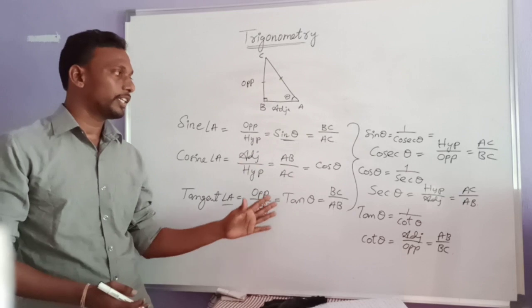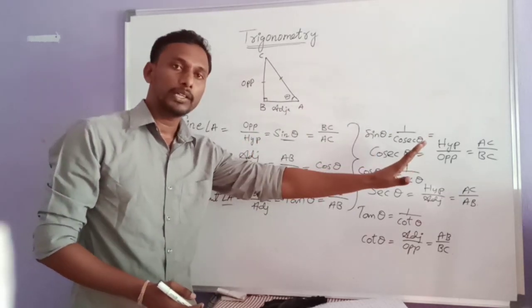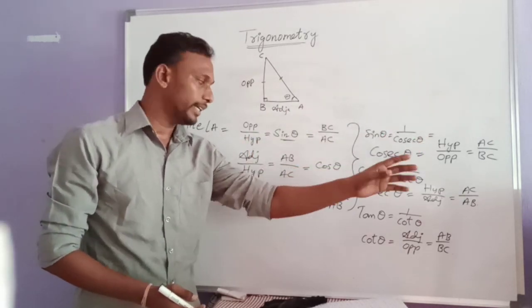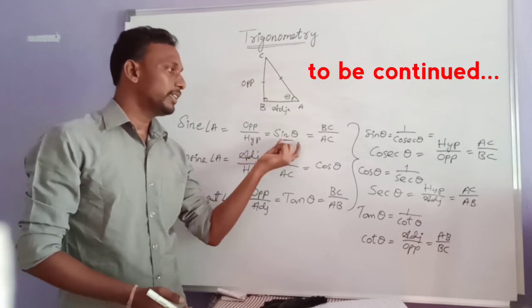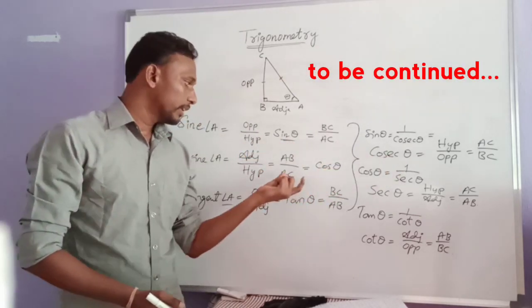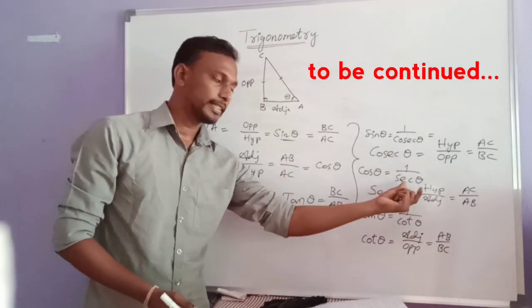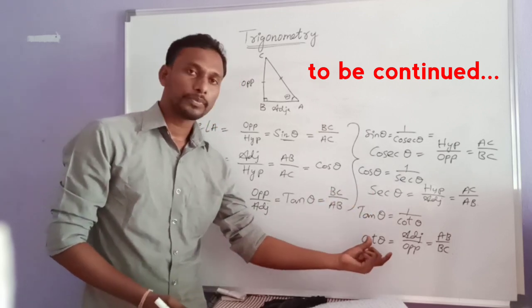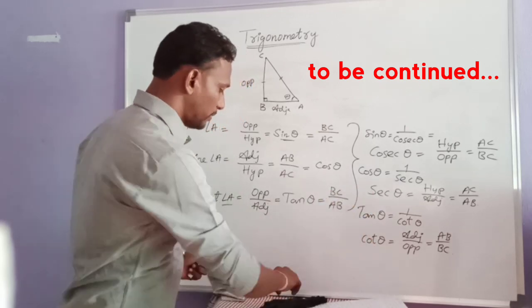And for these three ratios we have the multiplicative inverses again, right? The inverse of sine is cosec theta, the inverse of cos is sec theta, and the inverse of tan is cot theta. So just remember it like this.